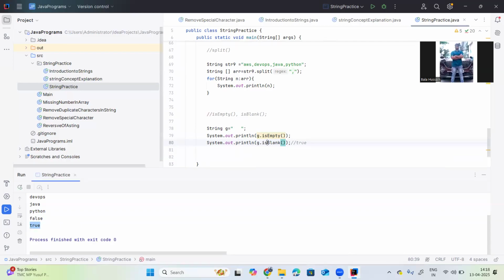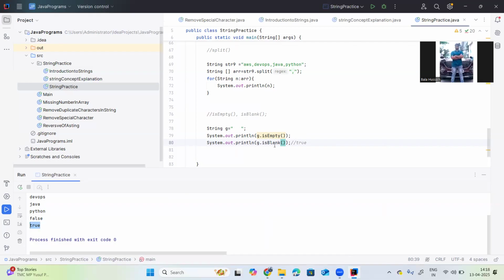So this is the difference between isBlank and isEmpty. Empty means there is nothing in the string, no characters at all, and then isEmpty will return true. Blank is ignoring the spaces. If the string has only spaces, then it will return true. So this is the concept I want to explain today.